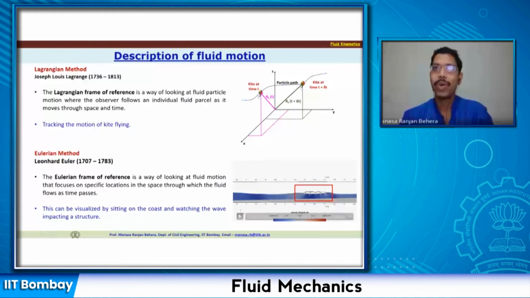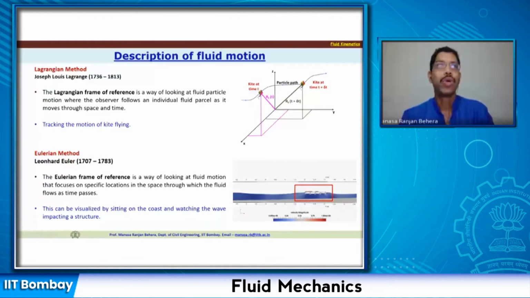When the fluid comes into this window, I am observing what is happening within it. I am not tracking the fluid particle as it moves from one location all the way to another. I am just tracking the flow behavior within this specific domain, or frame of my reference.